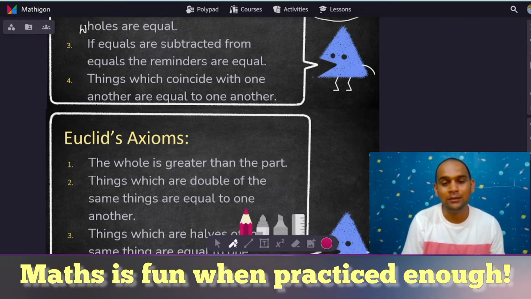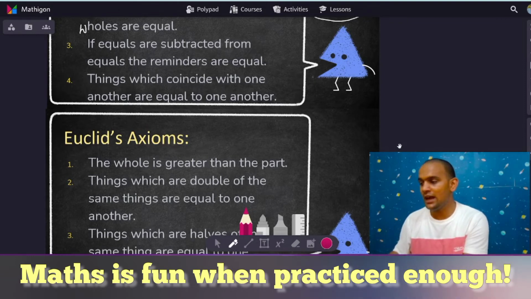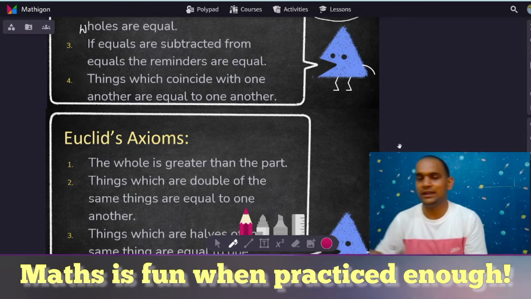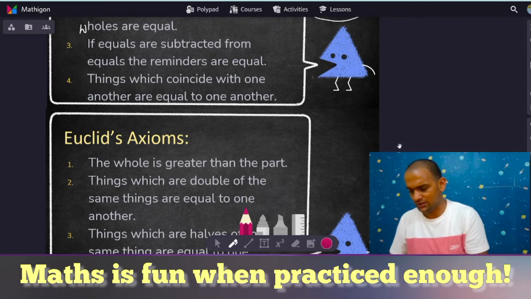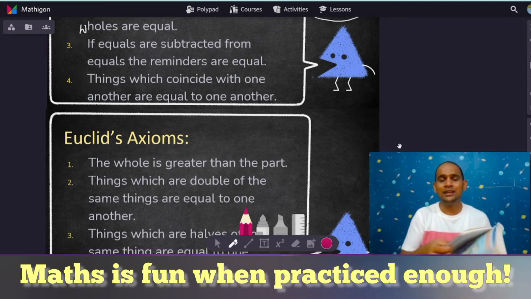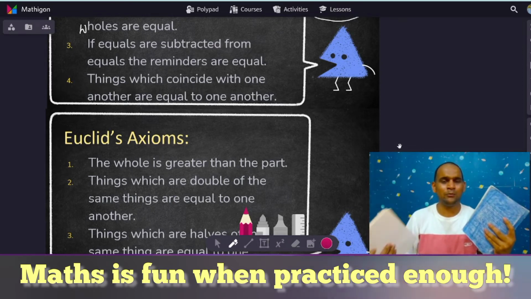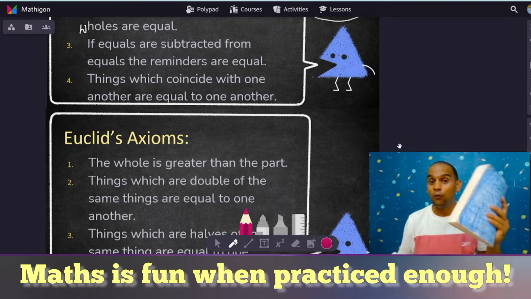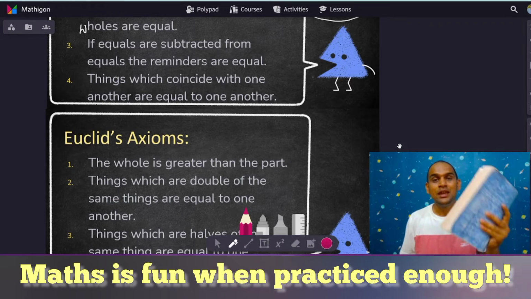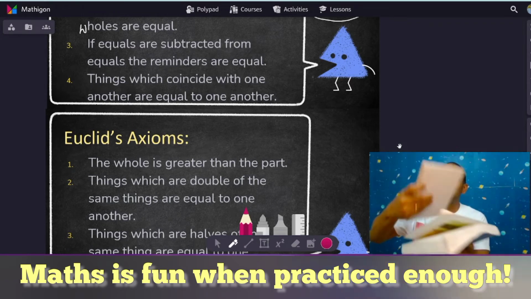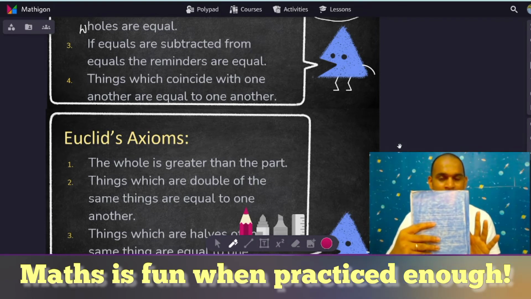Now, you might be thinking, why is it used, each other or one another? For that, I will try to explain with two notebooks which I have right now. As you can see, this is our maths textbook, and this is a diary. Now, why equal to one another is important, I'm explaining that.